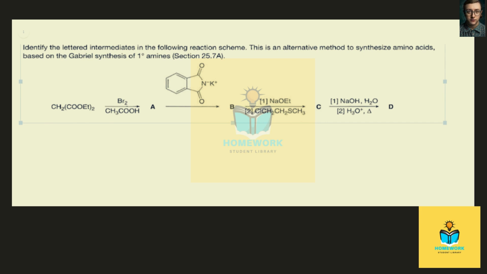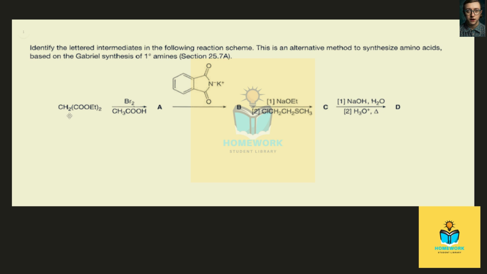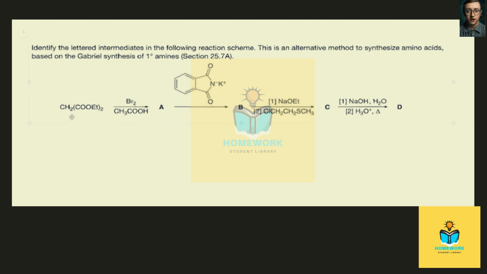the starting compound here is malonic ester. So this is malonic ester, ethyl ester.